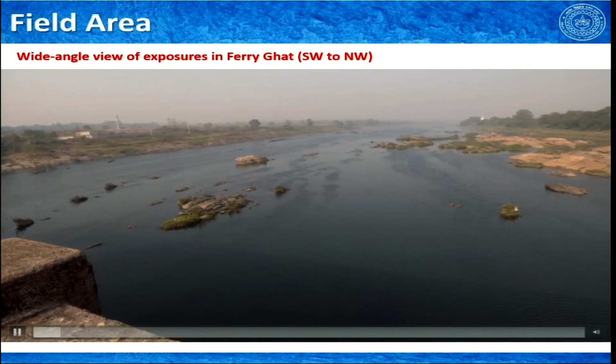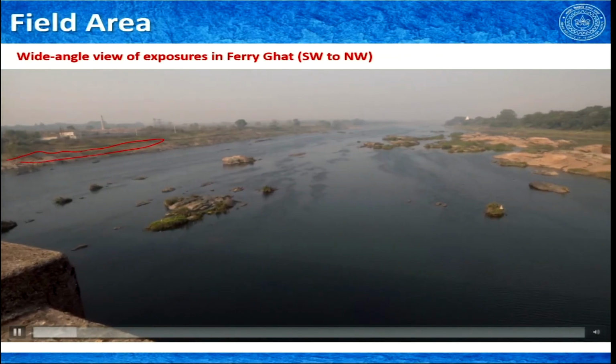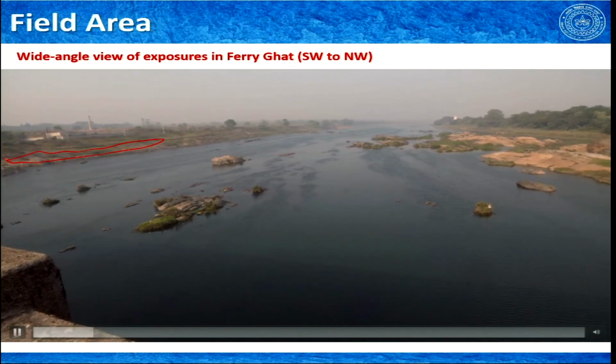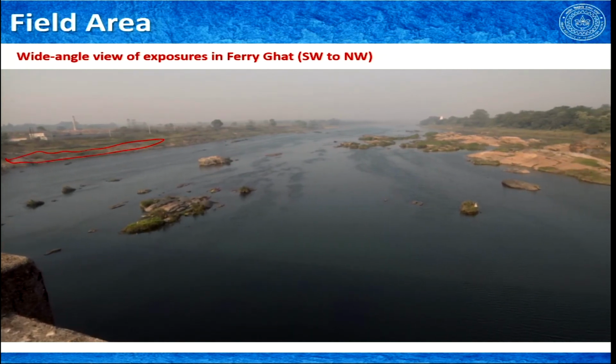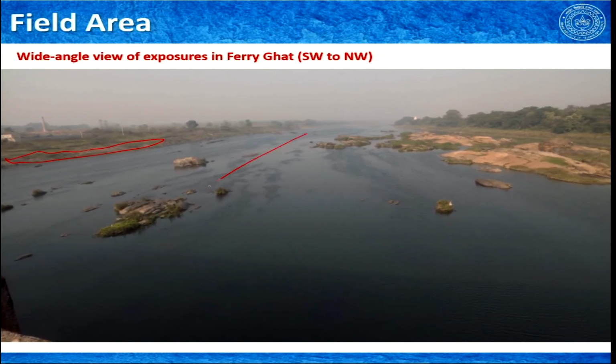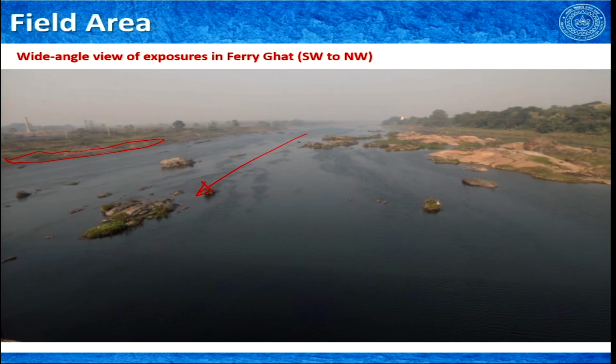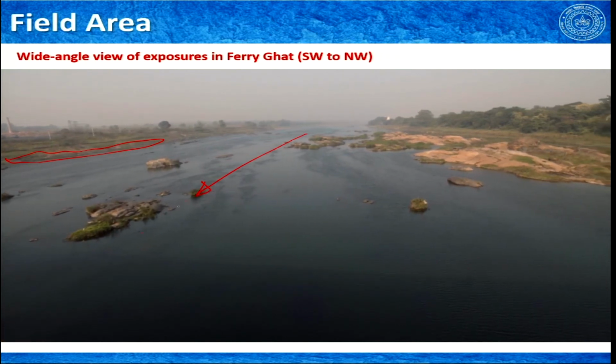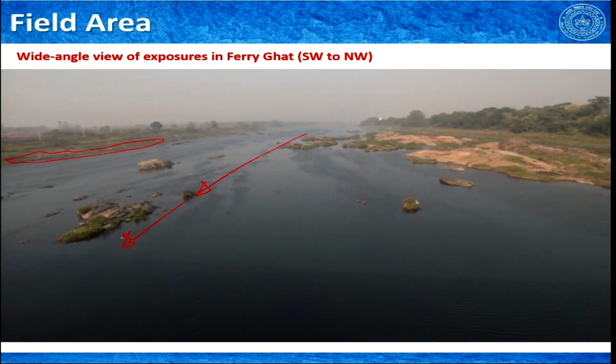You can see on the other side of the bank you have some exposures. We are viewing from southeast towards northwest. The Subarnarekha is flowing from this direction. This is the downstream of Subarnarekha.